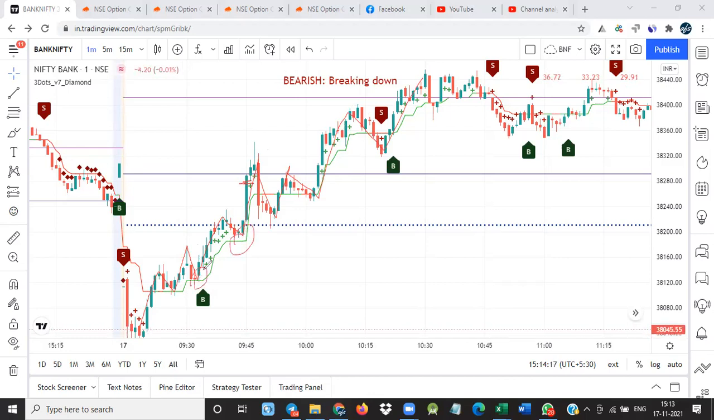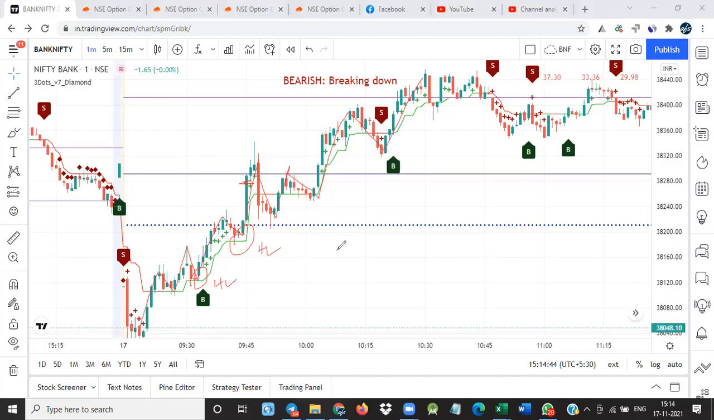You have to take the trade at the lower high. This is a higher low. You have to wait for some correction.